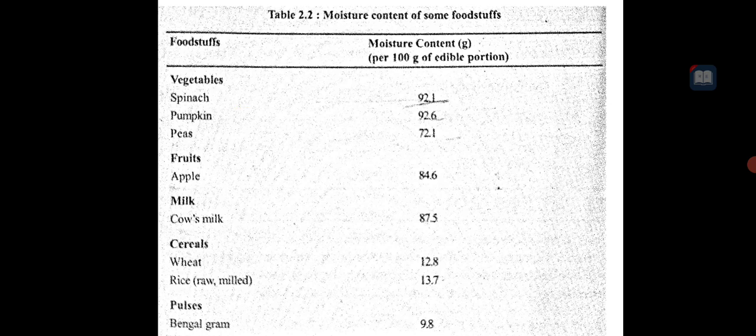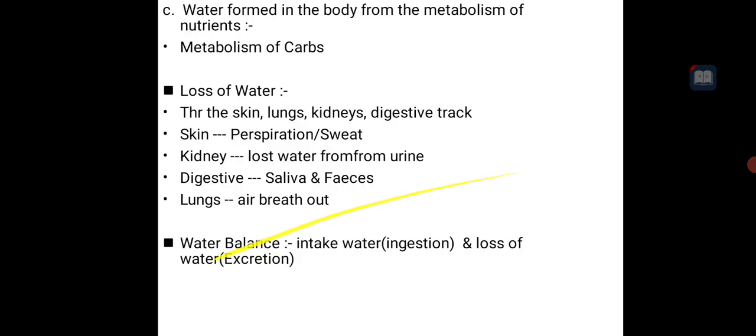So spinach contains 92% of what? Moisture. Then pumpkin contains 92.6, peas contain 72 point something, then an apple contains 84.6% moisture, cow milk contains 87.5. Cereal contains 12 point something, wheat like 12.8, then rice contains more water than wheat, that is 13.7, and pulses like Bengal gram contain 9.8. So the fruit, cow milk, and spinach vegetable contain the most water.